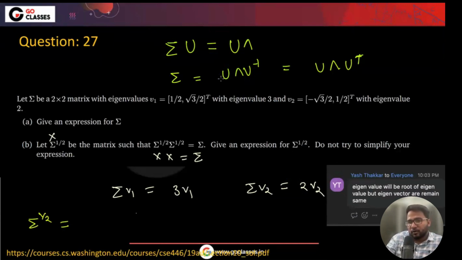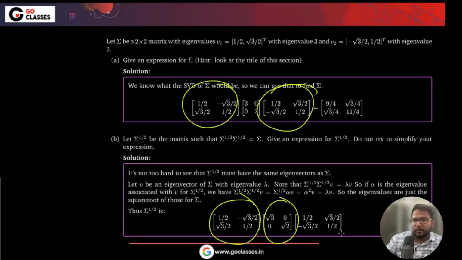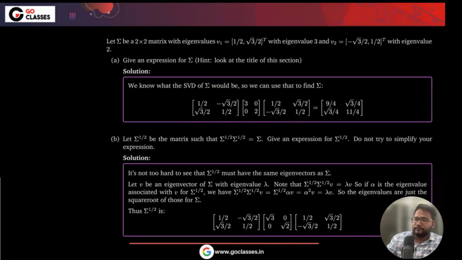The eigenvectors will be the same, and the eigenvalues, instead of 3 and 2, will be square root of 3 and square root of 2. So these matrices will be the same, but the eigenvalues will be different.